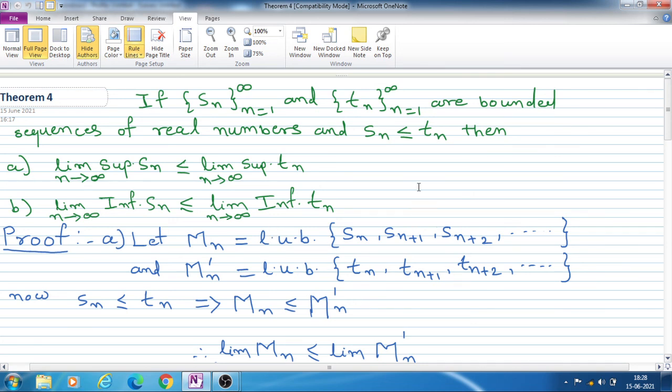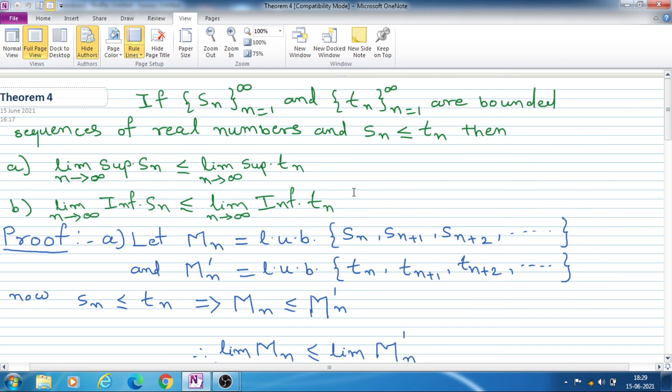So statement of this theorem is, if sequence Sn, n equal to 1 to infinity, and sequence Tn, n equal to 1 to infinity, are bounded sequences of real numbers and Sn is less than or equal to Tn, then first, limit superior of Sn as n tends to infinity is less than or equal to limit superior of Tn as n tends to infinity, and similarly second, limit inferior of Sn is less than or equal to limit inferior of Tn.